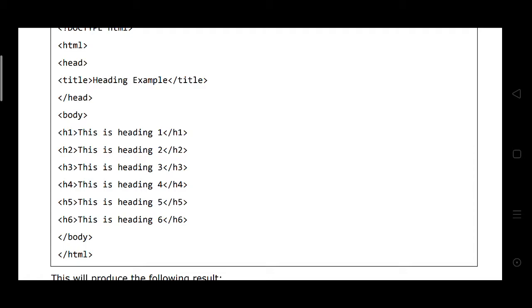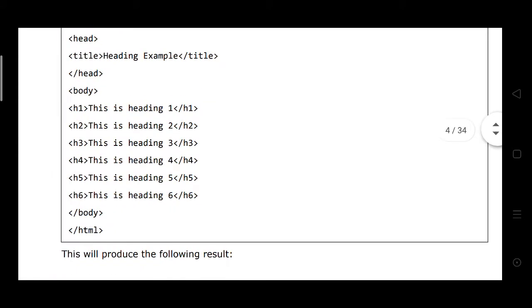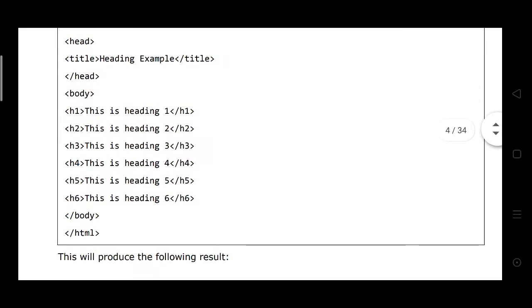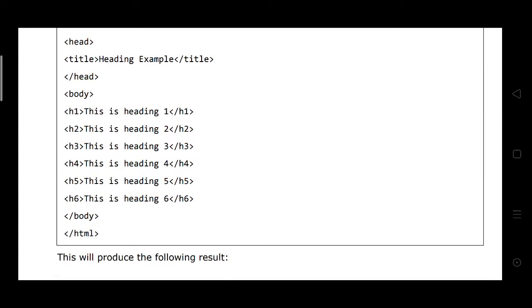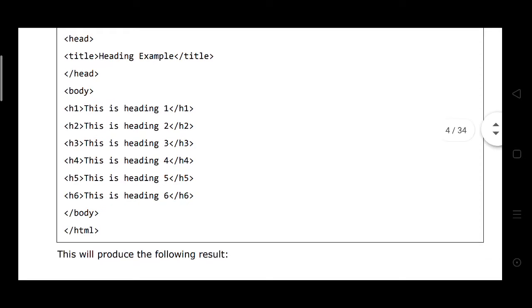Next, title close and then head close. Here the program body starts. Here H1, you write anything, any text here. In this program it is written as: this is heading 1, heading 2, heading 3, heading 4, heading 5.